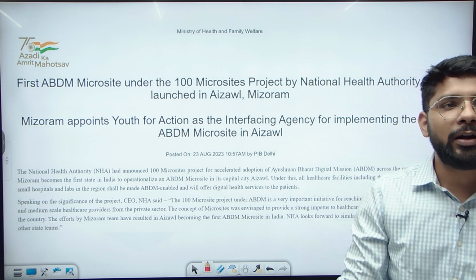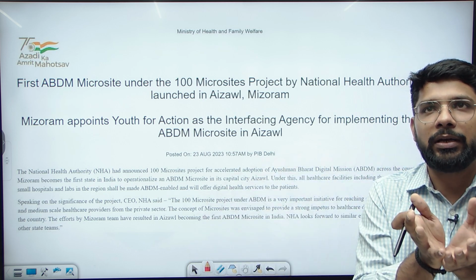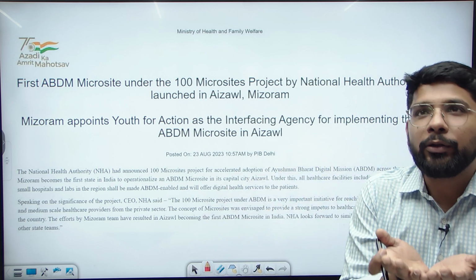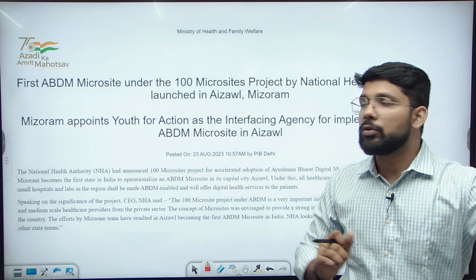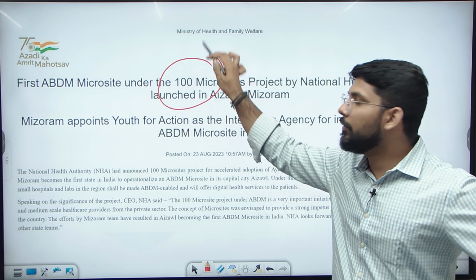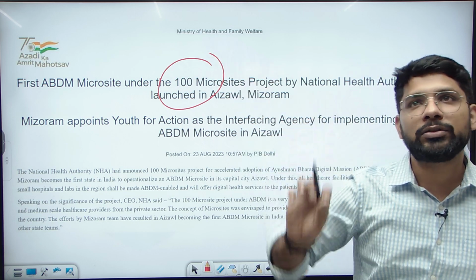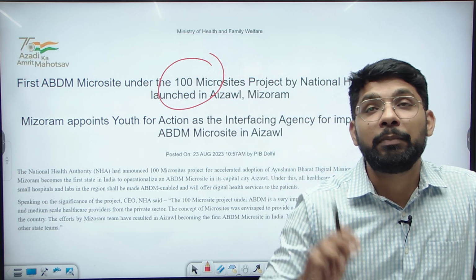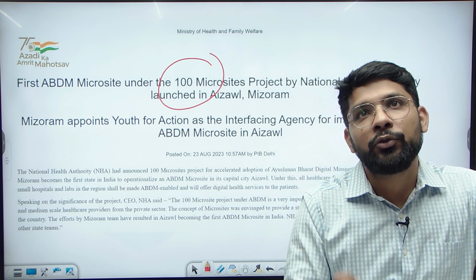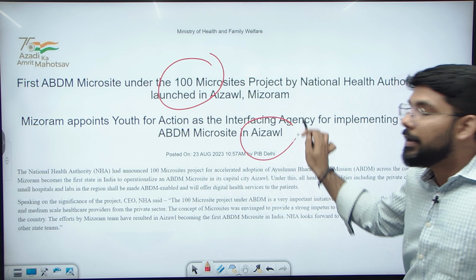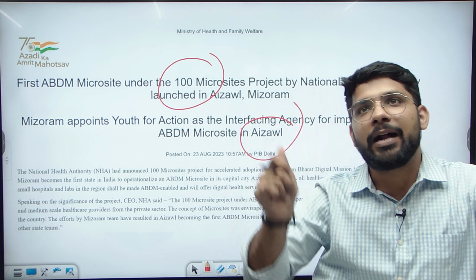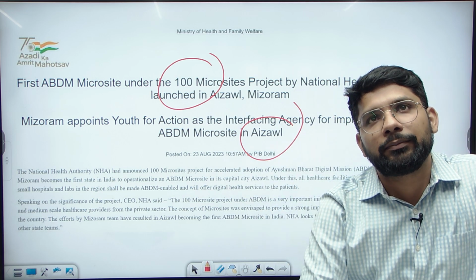Means the government wants to create an infrastructure digitally with respect to all the health providing institutions in the country. So the government is starting with 100 microsite projects in the country, and Mizoram became the first state to implement it. Mizoram, in its capital Aizawl, started this project and completed this project.